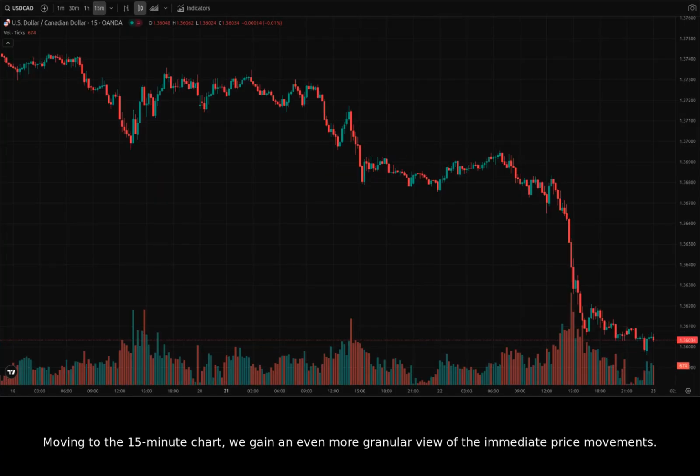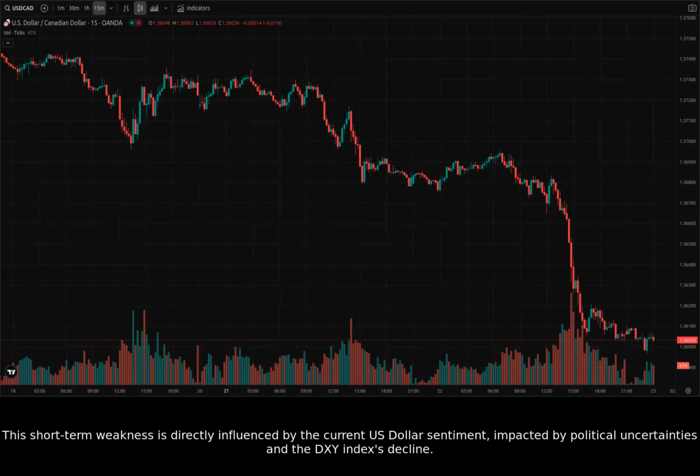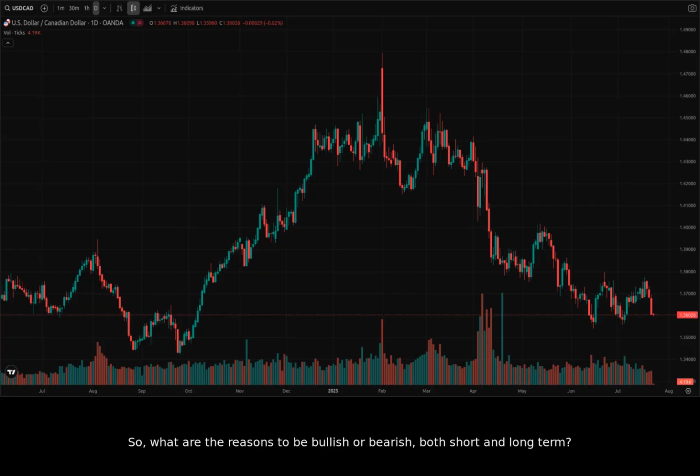Moving to the 15-minute chart, we gain an even more granular view of the immediate price movements. This time frame highlights the intraday fluctuations and confirms the strong bearish bias we've been discussing. You can see how selling pressure has dominated, with brief periods of consolidation before further declines. The current levels around 1.3600 are testing critical immediate support. This short-term weakness is directly influenced by the current US dollar sentiment, impacted by political uncertainties and the DXY index's decline. So, what are the reasons to be bullish or bearish, both short and long term?